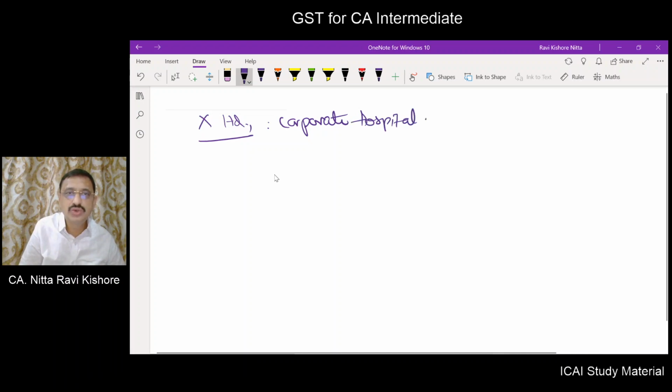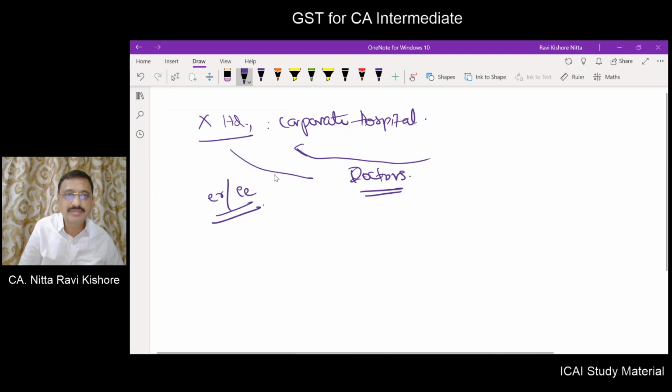Now what it will do is, it will recruit doctors. If the relationship between X Limited and the doctor is an employee-employer relationship, if the doctor is employed with X Limited, then this will go under Schedule 3.